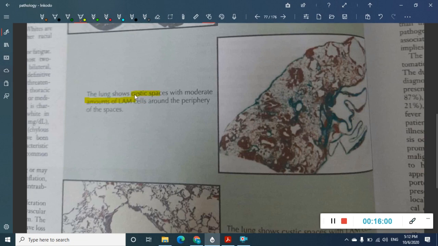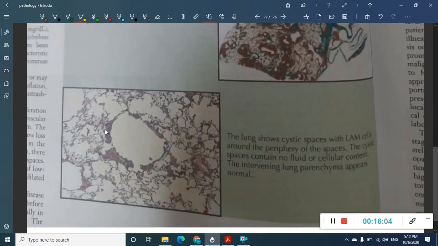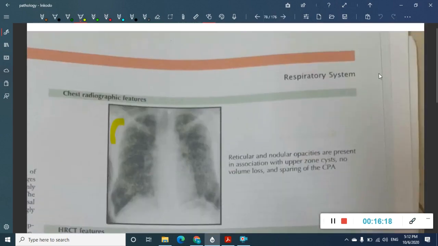Okay, this is a characteristic feature. So even here you can see these are the cystic spaces, and the cells which you are seeing here are called LAM cells, seen in the periphery. So this is lymphangioleiomyomatosis.